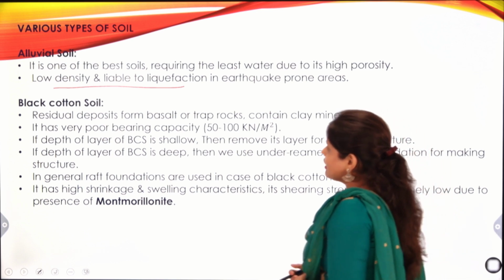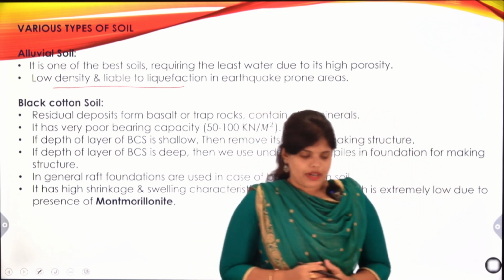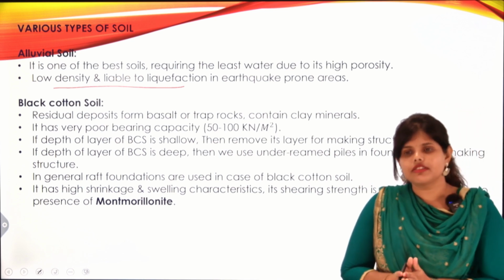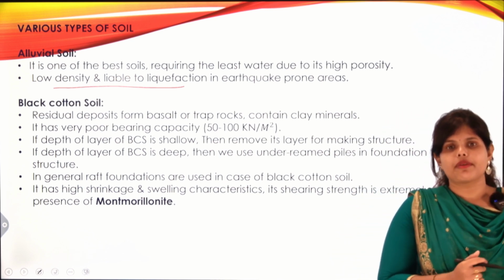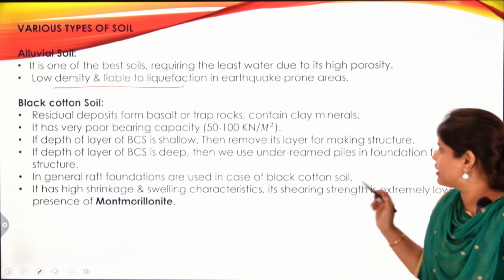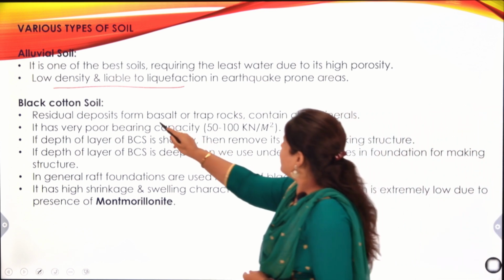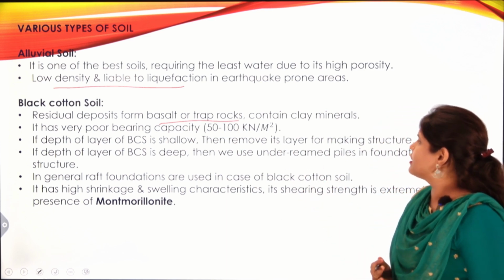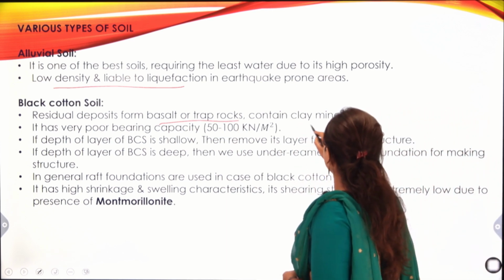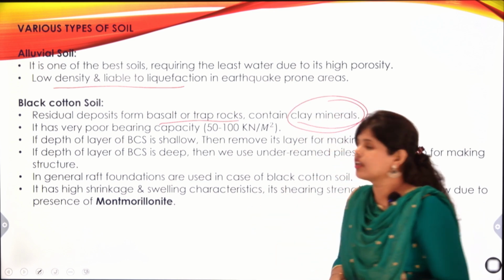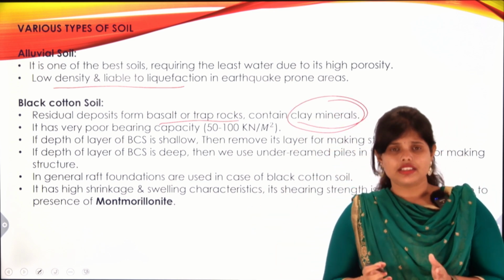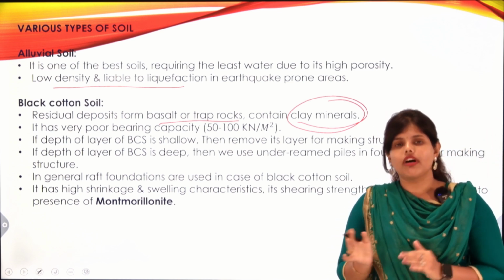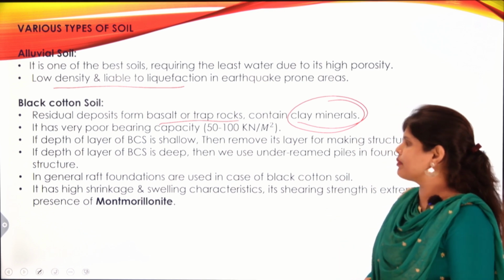Next is black cotton soil. Black cotton soil is a residual deposit, like the residue of any substance, from basalt or trap rocks, and it contains clay minerals. The bearing capacity of black cotton soil is very low, between 50 to 100 kilonewton per meter square.